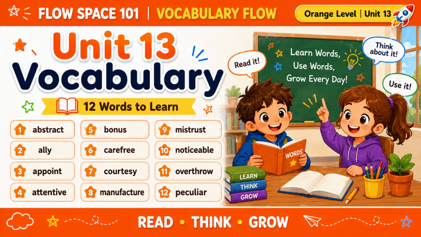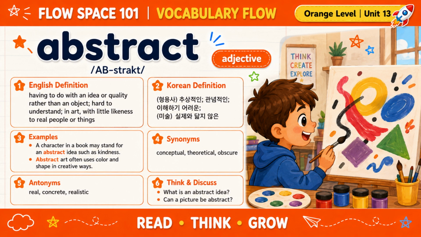Let's get started. Our first word is abstract. Say it with me, abstract. Abstract is an adjective. It means having to do with an idea or quality rather than a real object. It can also mean hard to understand. In art, abstract means not looking exactly like real people or things.